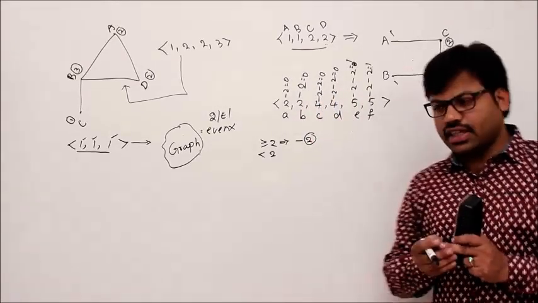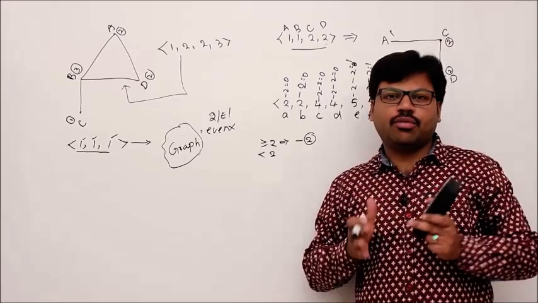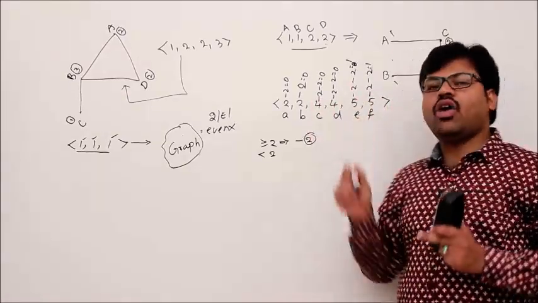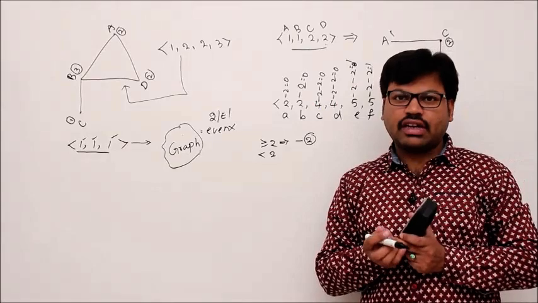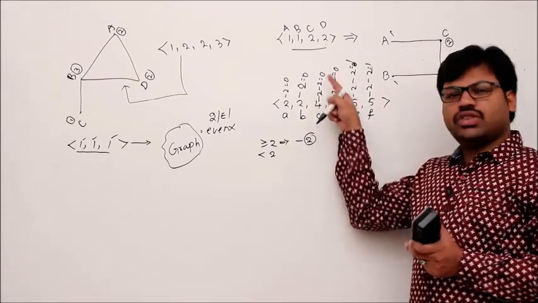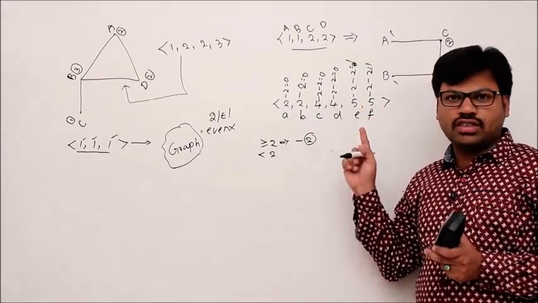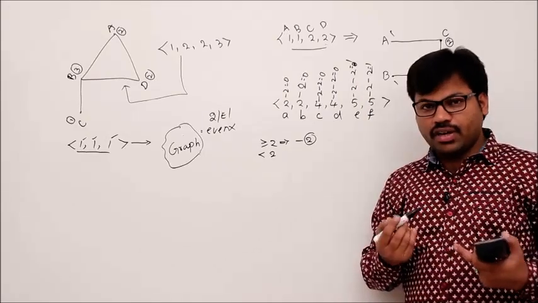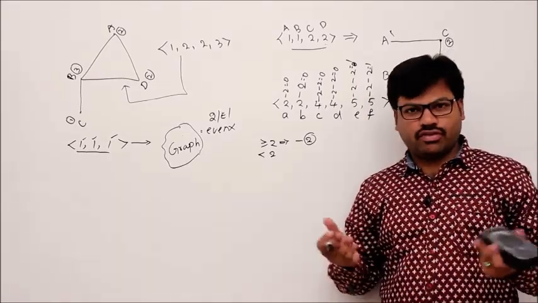One interesting question here is, please stop this video and think about it. How many zeros do you get? How many ones do you get? Since even numbers give you zeros and odd numbers give you ones, it depends on the number of even numbers and the number of odd numbers you have, right?